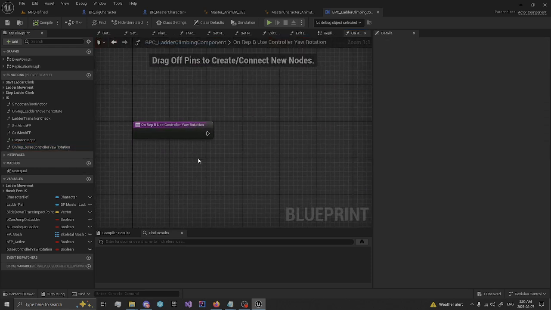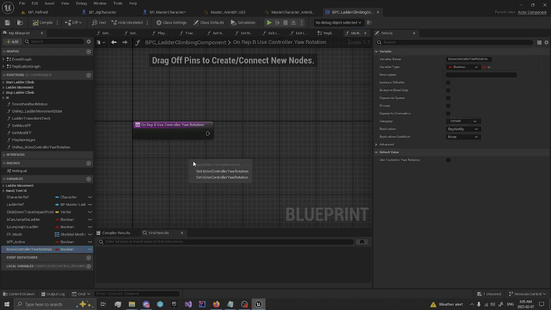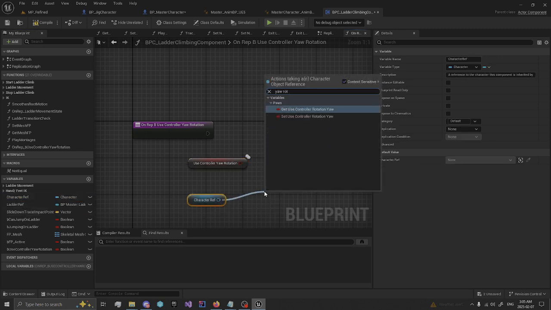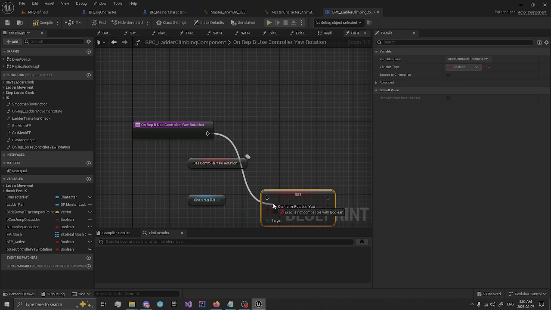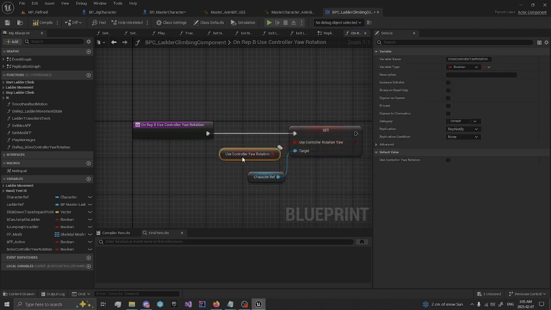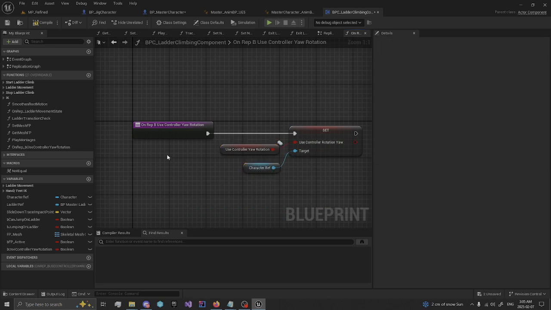Come into the rep notify that we just created, drag out and get this value that we just created, and we'll get our character reference. We'll search for yaw rotation, we'll set that, whatever this value is when the event is triggered.